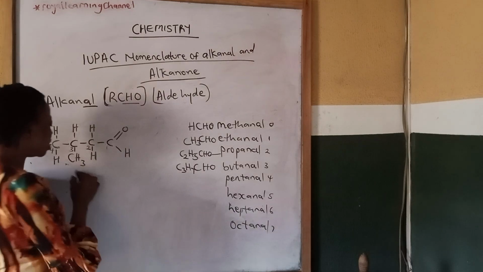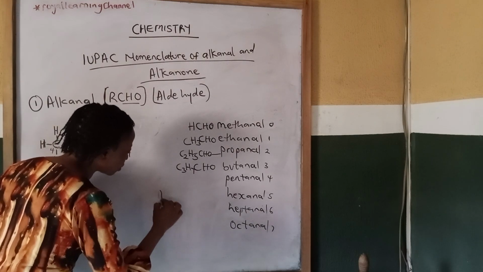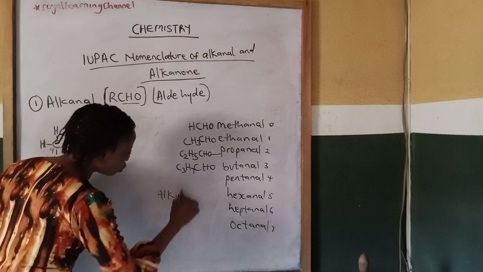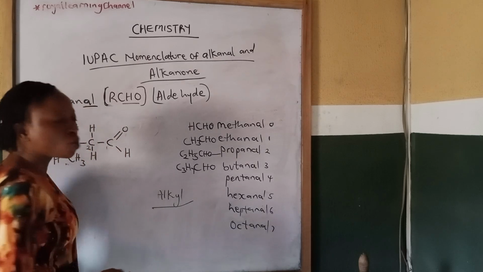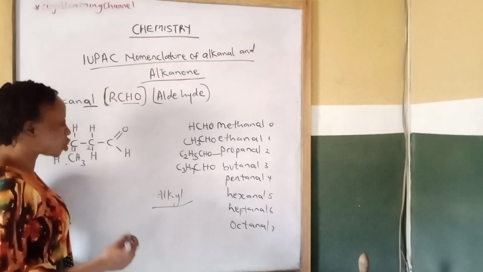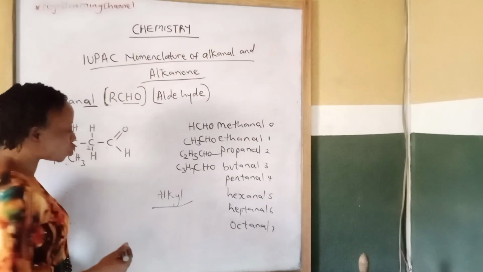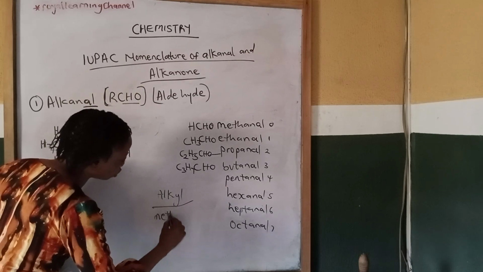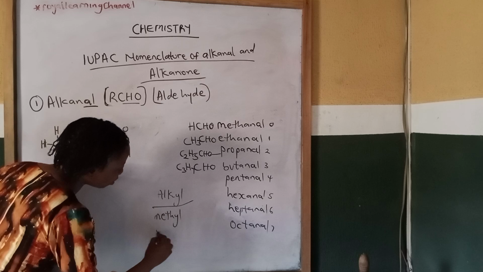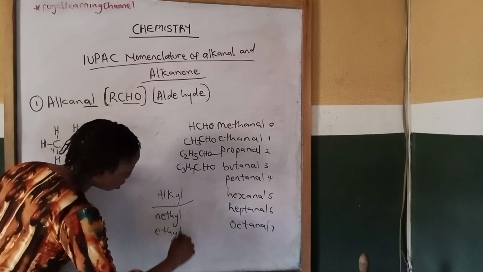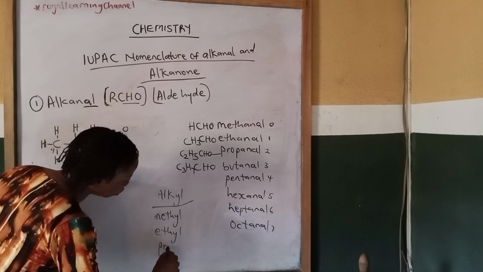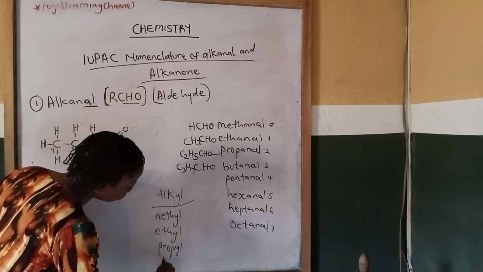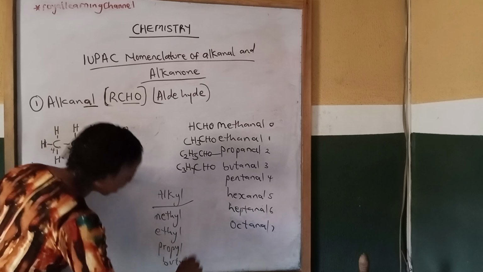So CH3 is called methyl under alkyl. So alkyl is what? They are always substituents. Alkyls are always substituents in organic chemistry. So the first member is called methyl. The second member is called ethyl. The third member is called propyl, butyl, pentyl.